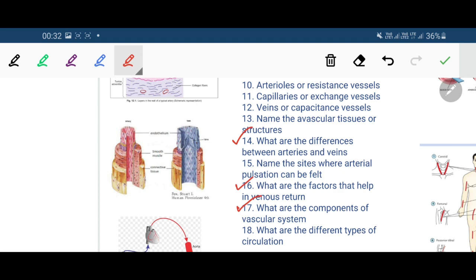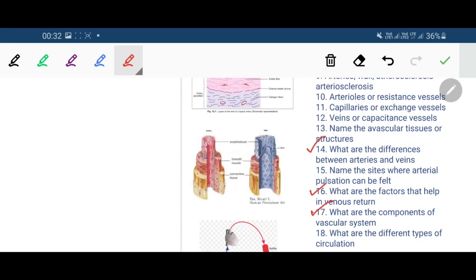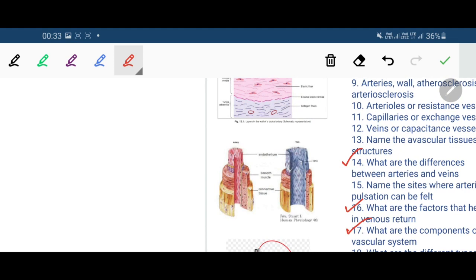Actually, man is the species which can stand on his own feet. It is called erect posture. Now, due to erect posture, in our lower limb the blood flows against gravity. When the blood from the lower limb comes to the heart, the movement is against gravity. So this anti-gravity motion of blood in the lower limb is helped by several factors.